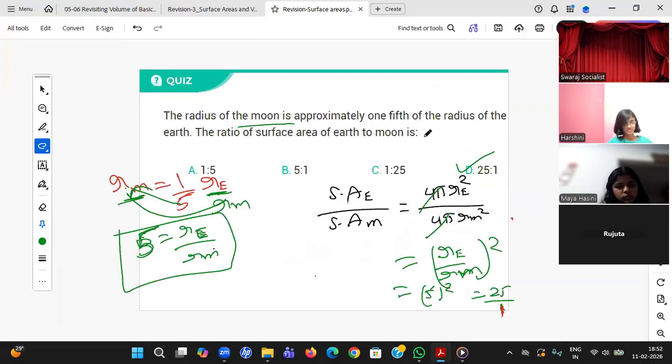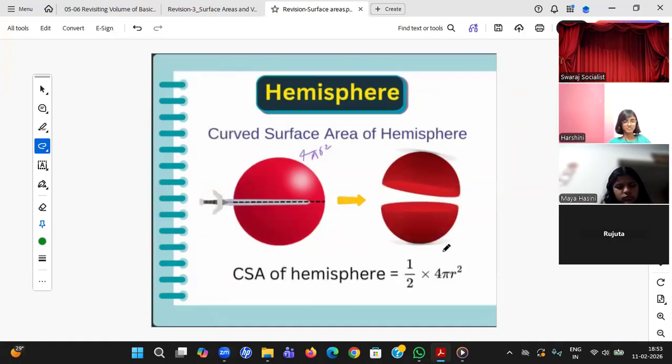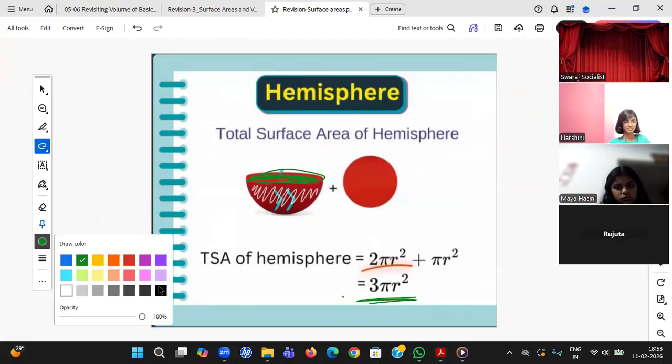Whenever I am speaking about the hemisphere, I am breaking it into two equal halves. If I want to paint only the side, that is curved surface area, that is half of the original sphere, 2 pi r square. But if I want to paint the total hemisphere, the top side also has a circle. So one more pi r square will be added, which is 3 pi r square. Shrugal, did you understand this one?